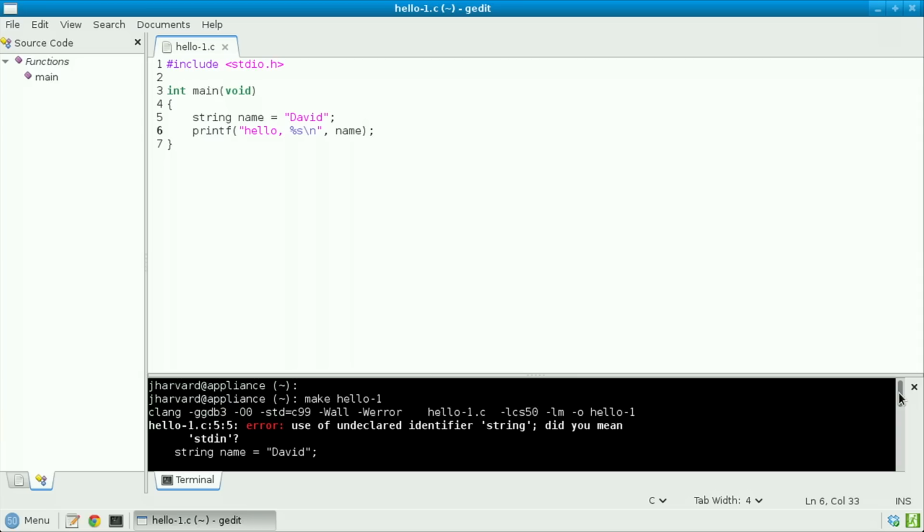So let me scroll up, and the first such bold-faced error here is use of undeclared identifier string. Did you mean standard in? Well, no, I didn't. I did mean string, but it turns out I forgot that string doesn't exist as a data type technically in C. Conceptually it exists, but the word string only exists because the CS50 staff have declared it, so to speak, in a file that we ourselves wrote. In fact, just as someone long ago declared the printf function in a file called stdio.h, so did we, the staff, declare string as a data type in a file that, no surprise, is called cs50.h.